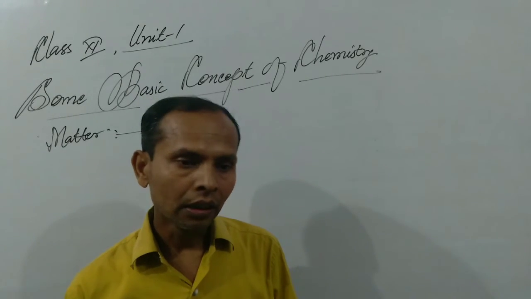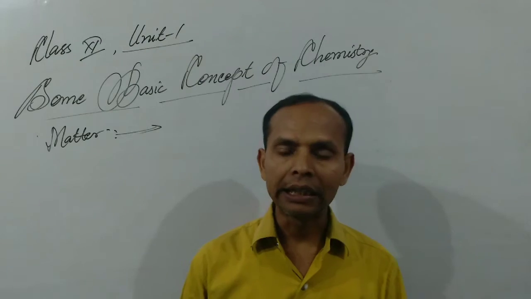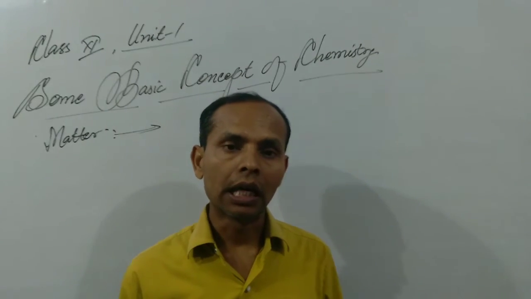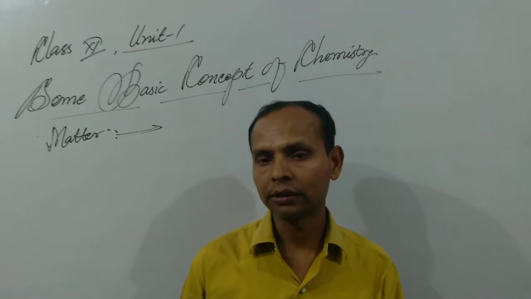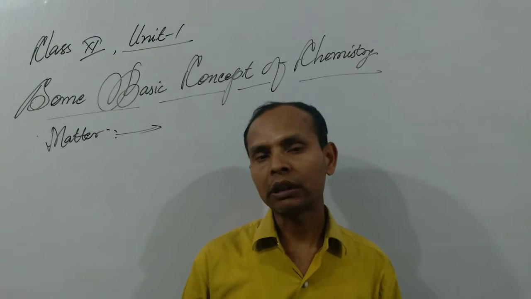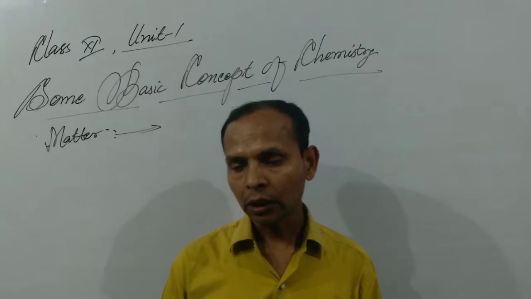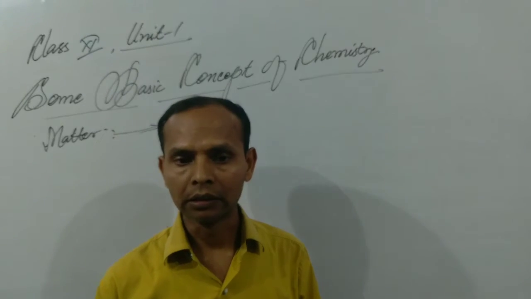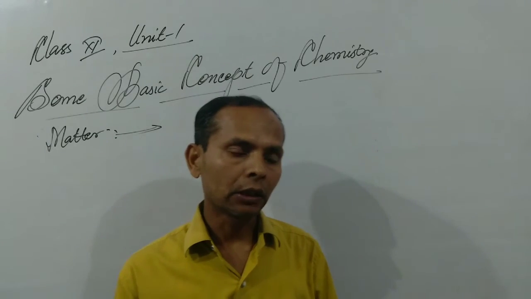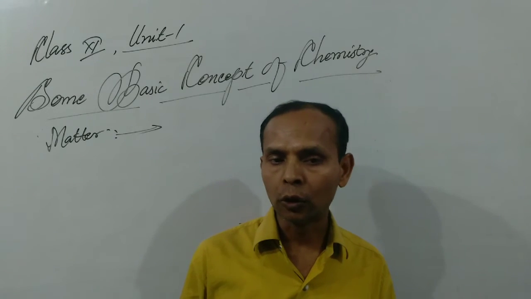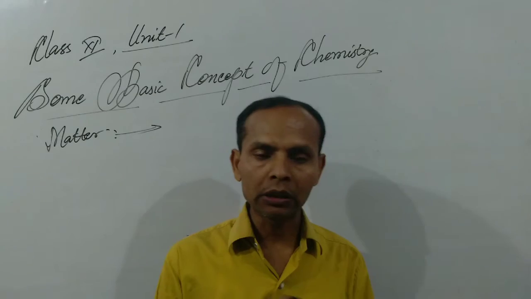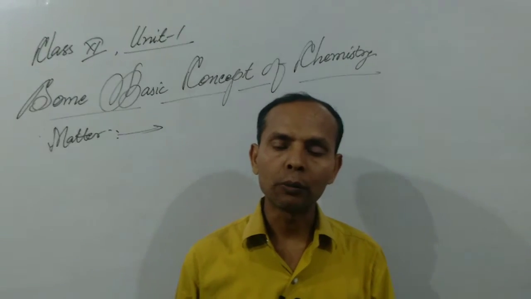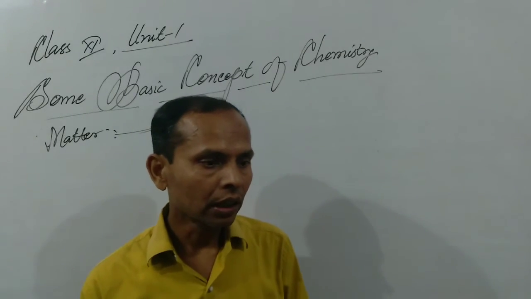So we can say that all the substances around us which occupy a space and have mass are termed as matter. Some properties of solid substances are different from those of gaseous and liquid substances, but some properties are common in solid, liquid or gaseous substances. On the basis of this common property, we define the term matter. So, the two properties, occupying a space and having mass, are common in solid, liquid or gas. So all the substances around us which occupy a space and have mass are called matter.